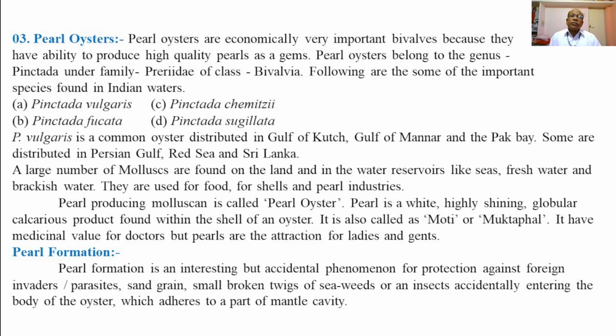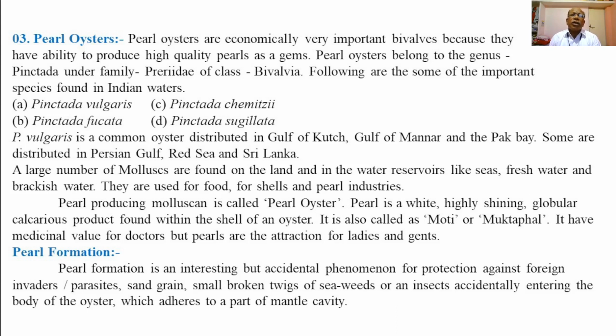Hello everyone. Last time we explained the first two marine forms with respect to their harvesting methods, such as Harpodon nehereus and Rastrelliger kanagurta, commonly called Bombay duck and Indian mackerel respectively. Today we are going to explain the third type of marine forms of fishery importance, that is pearl oysters.